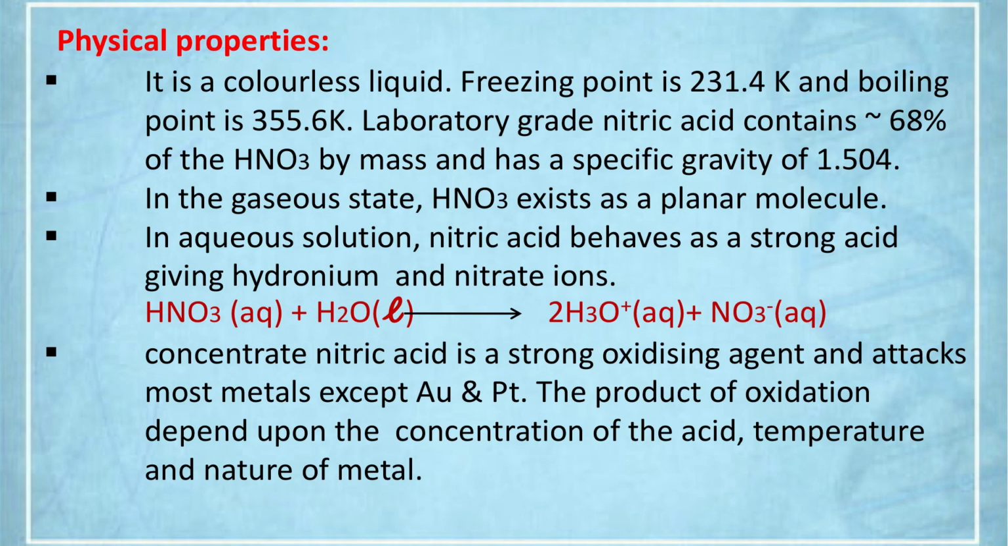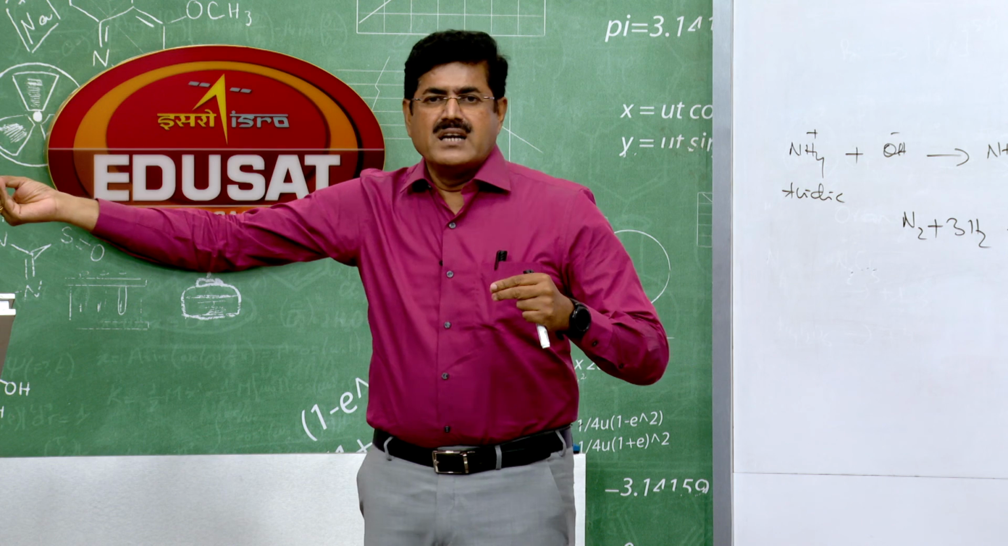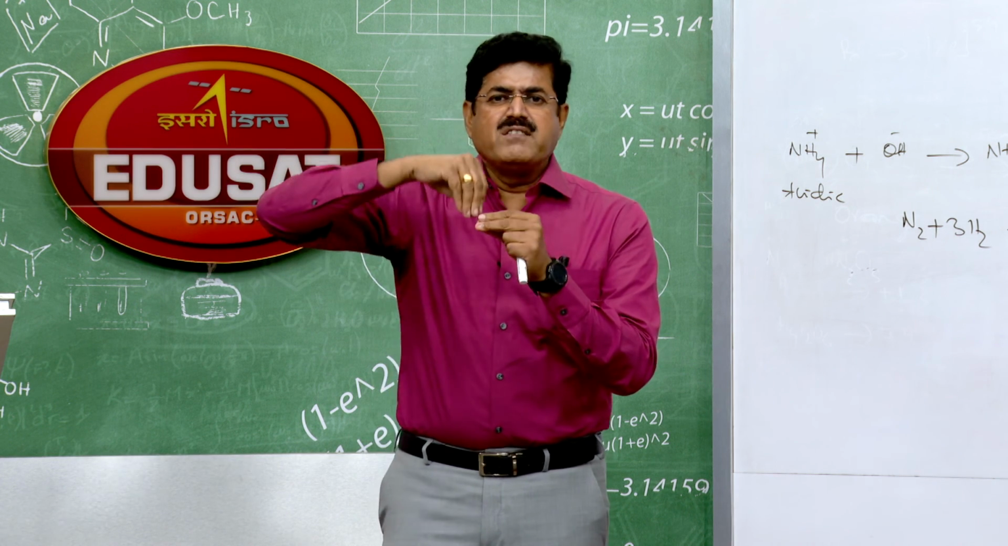But with metals placed below hydrogen in the electrochemical series such as copper, it first shows oxidizing action followed by acidic action, because nitric acid functions both as an oxidizing agent as well as an acid. Why does nitric acid act as an oxidizing agent? Because nitrogen has oxidation number +5. It is a strong oxidizing agent. Nitrogen oxidation number +5 is the highest oxidation number. It can't be oxidized further.